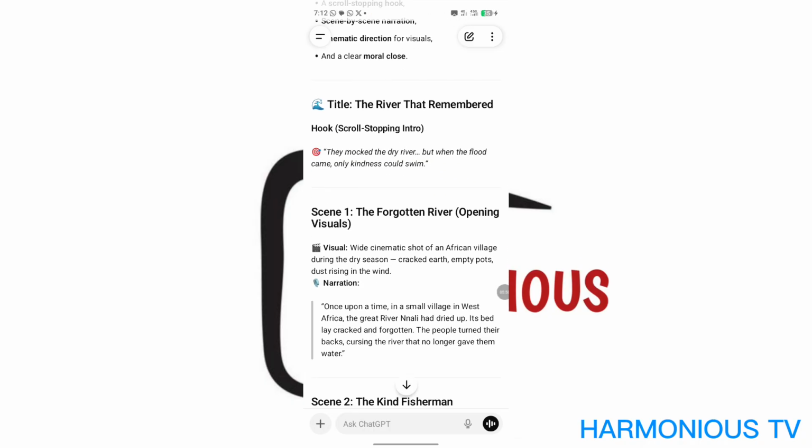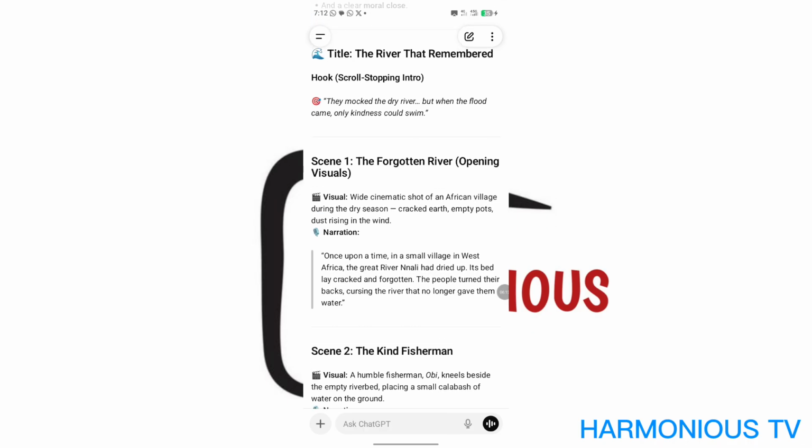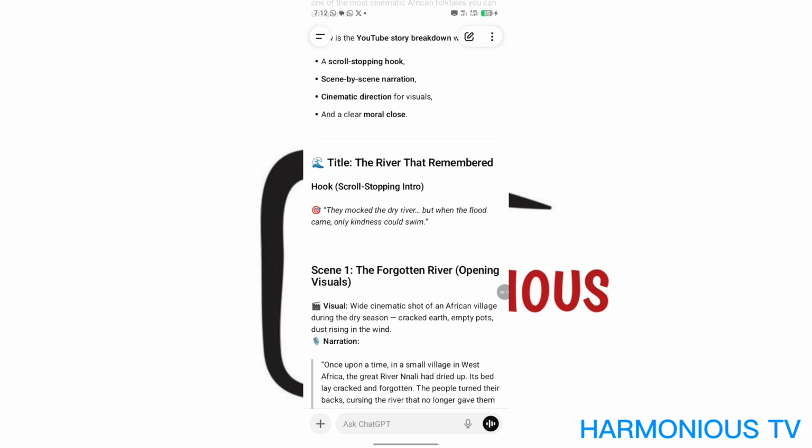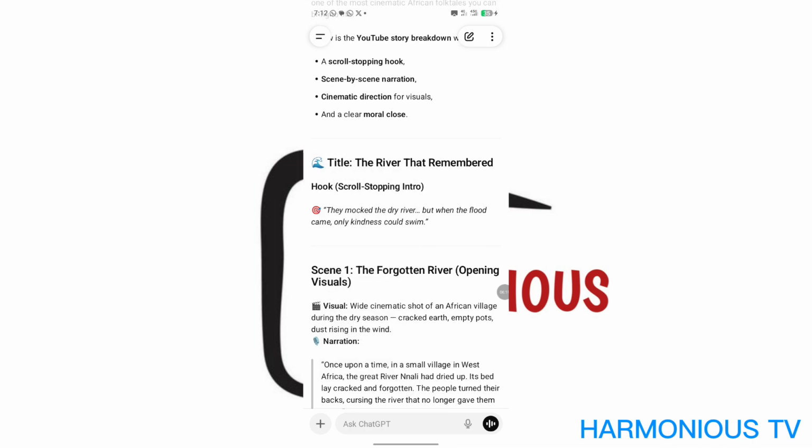Now, you've generated your story title, you've generated your scenes. Now you want a prompt for images for your video. If you like, you can copy it to your notebook, or if you want to edit anything, you could just copy it there to save time. But for me, I will leave it.